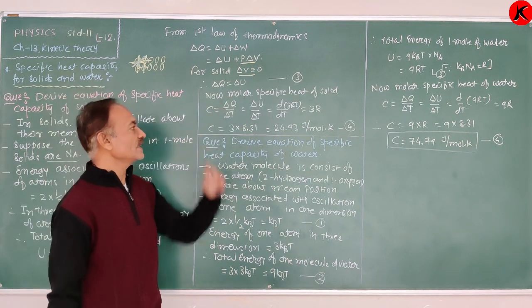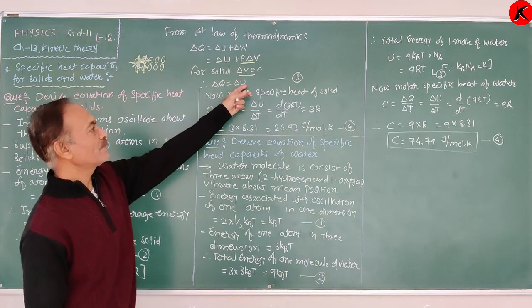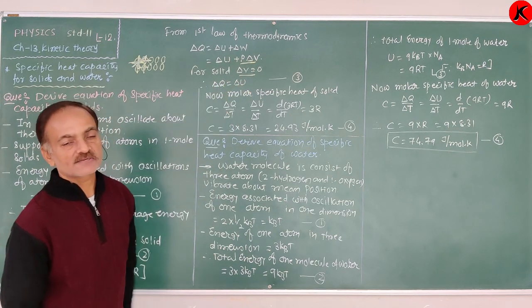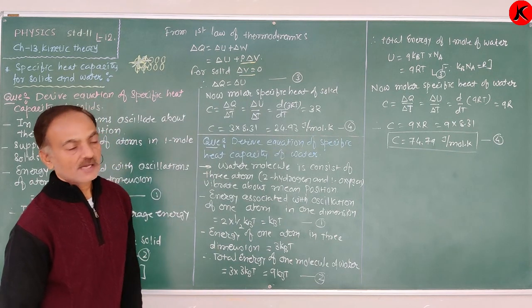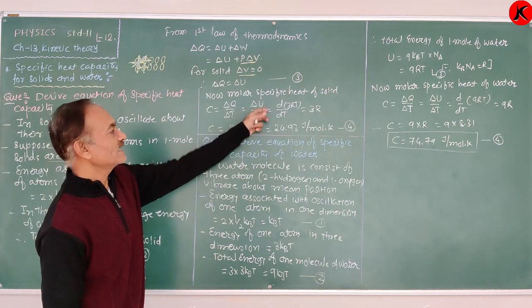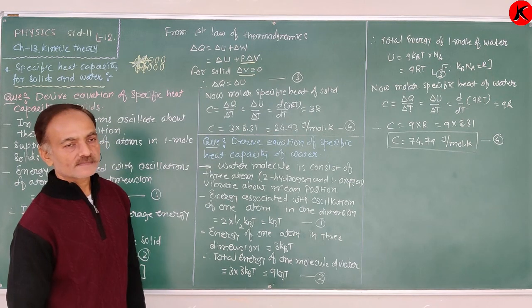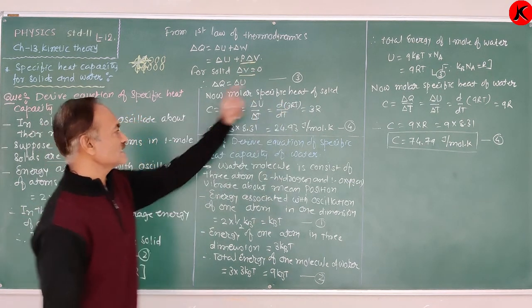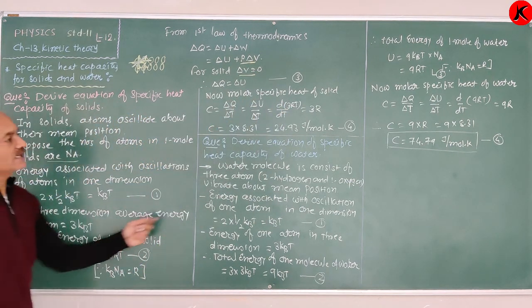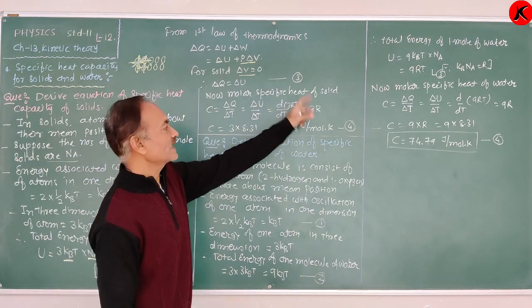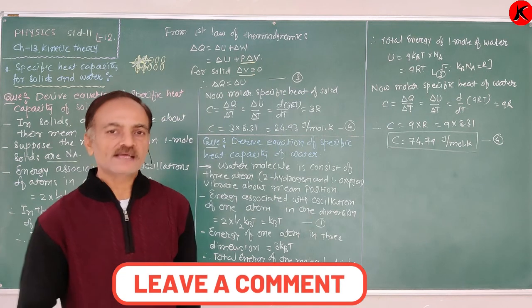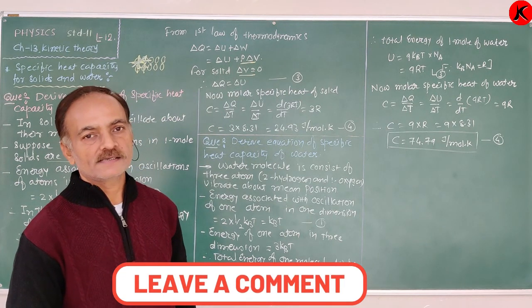Therefore, C is equal to delta Q upon delta T, but from equation 3, delta Q is equal to delta U, therefore delta U upon delta T. For small change, we can write dU by dT. Therefore, d by dT of U, where the value of U is 3RT. 3R is constant and taken out, dT upon dT is 1, therefore 3 into R.